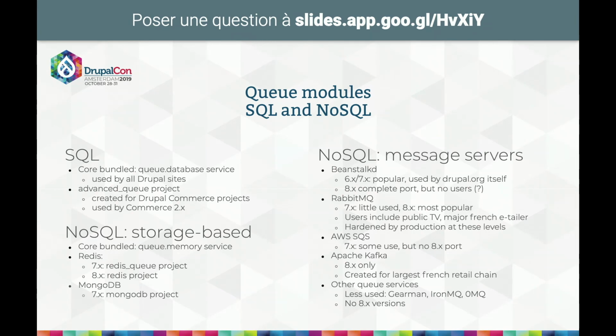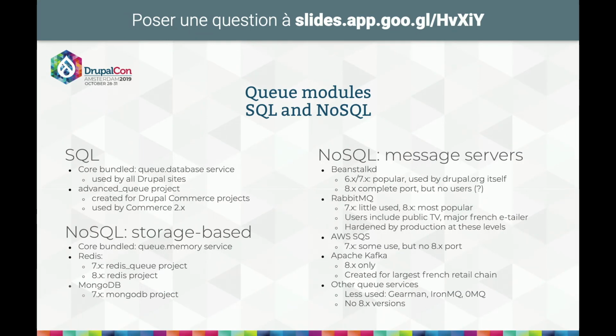One level up, you have RabbitMQ, which is the industry standard. It was little used in Drupal 7, but has seen increased use with Drupal 8. I wrote the driver for both, actually. But the maintenance has been taken up by some other people, and we have now several hundred sites using it. Amazon SQS was seen in Drupal 7, but it's no longer used these days.